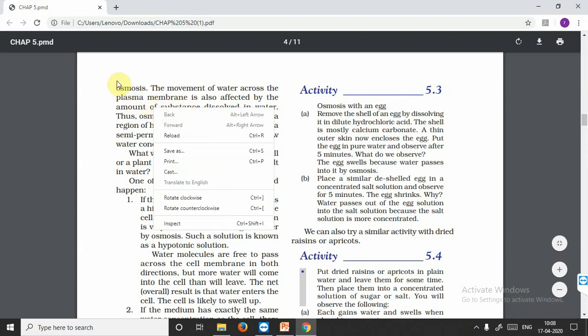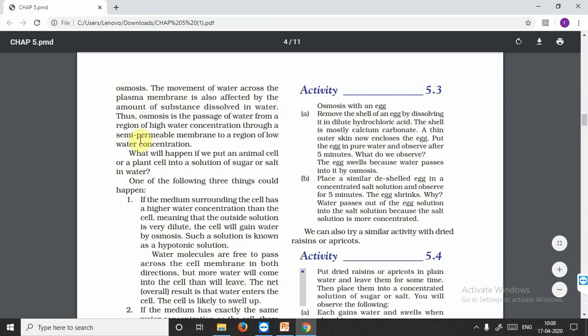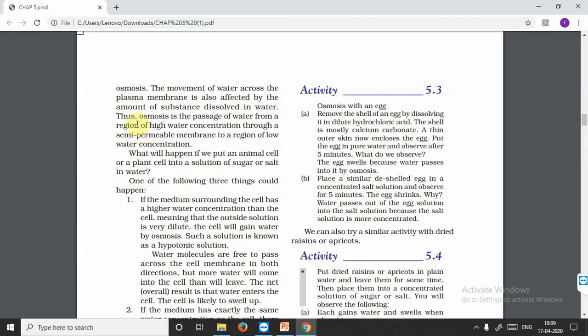The greater the amount of substance dissolved, the more concentrated the solution will be. Thus, osmosis is the passage of water from a region of high water concentration or low solute concentration. When we mention high water concentration, the same meaning is low solute concentration. When water concentration is high, solvent concentration is high, the solute concentration will be less. And through a semi-permeable membrane to a region of low water concentration or high solute concentration.